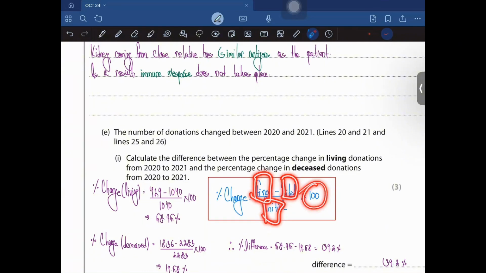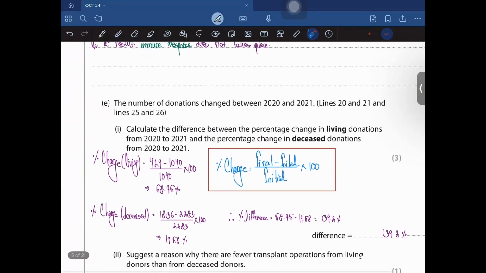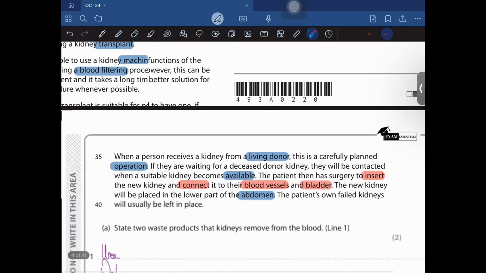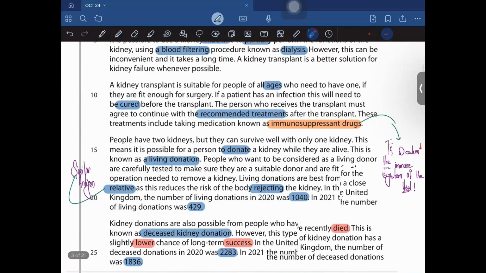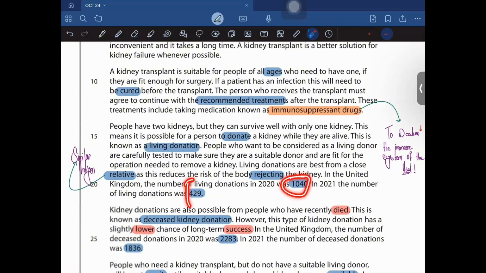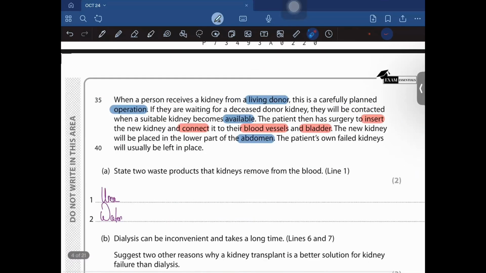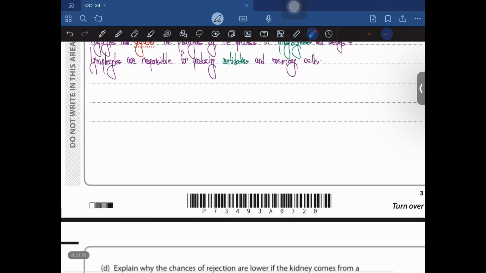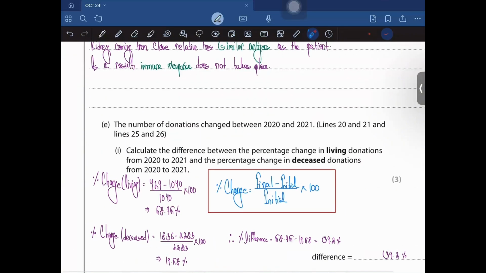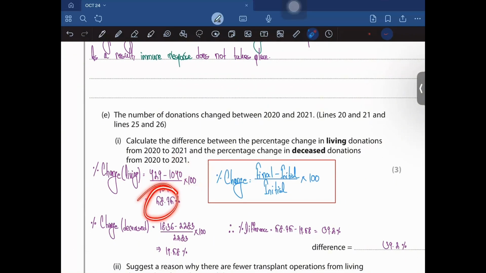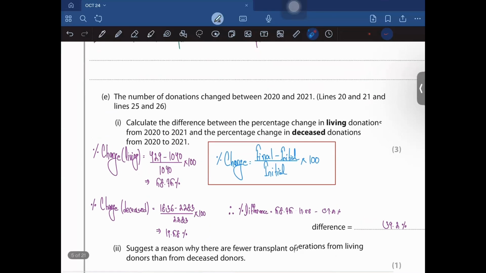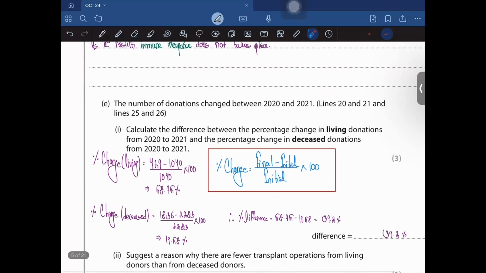And for living in the year 2020 to 2021, the values are 429 and 1040. Remember, I have marked this. So this data is taken from here. This and this is for living, and this is for kidneys, right? I have taken the data from there. So yeah, 429 minus 1040 by 1040 times 100 gives us a percentage change of 58.75%. And the percentage change in deceased is going to be 1836 minus 2283 by 2283 times 100. So that is going to be 19.58%.